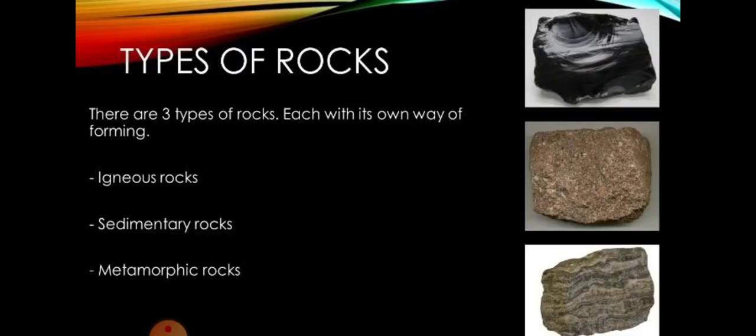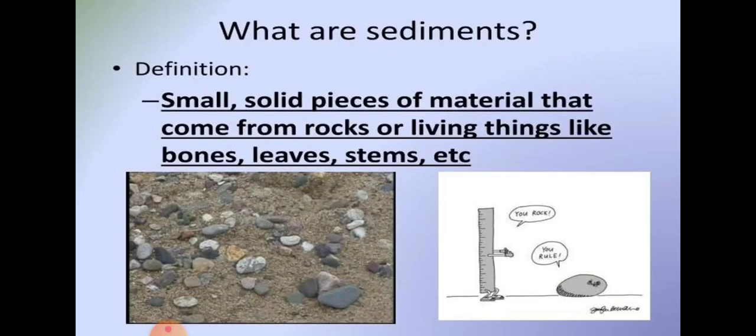Now let us go to the next topic, that is the types of rocks. The types of rocks are igneous, sedimentary, and metamorphic. Before starting the topic, the important point is sediment. First you have to understand sediment. What is sediment? Sediment is small solid pieces of material that come from rocks or living things like bones, leaves, and stems.